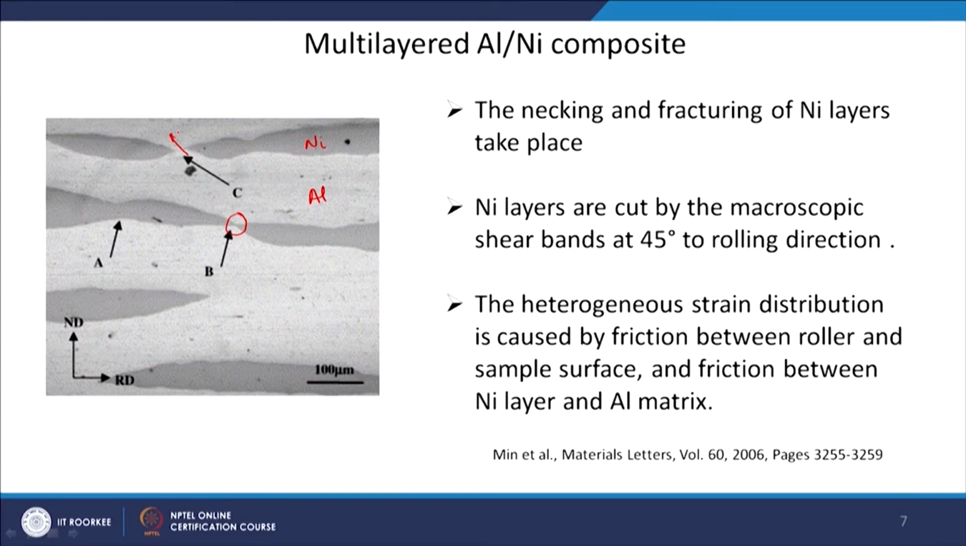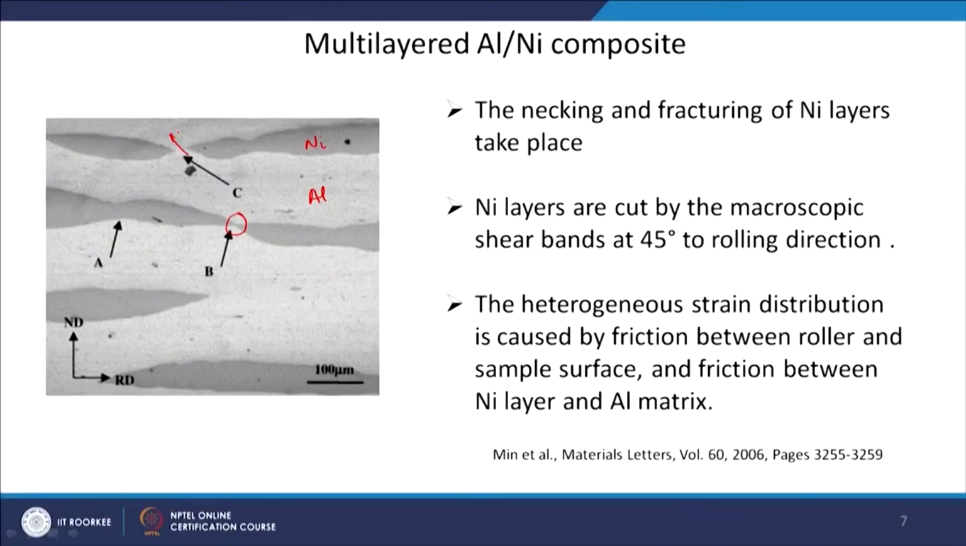So, the fracturing takes place through shear band formation at 45 degrees to the rolling direction. And the heterogeneous distribution, as we have already seen earlier, is due to a large shear strain heterogeneity in the material, which comes from friction between the roll and sample surfaces. This creates a very large strain wherever the interfaces are, and that is what causes these shear bands and fracturing of the nickel layer. So, this is how you can create aluminum nickel multilayer composites.